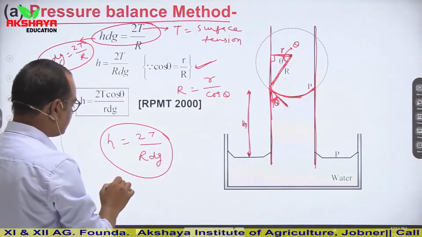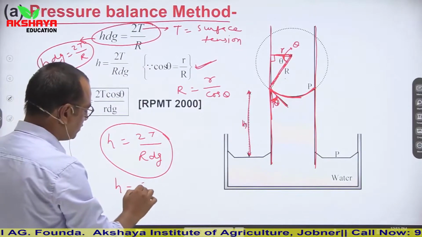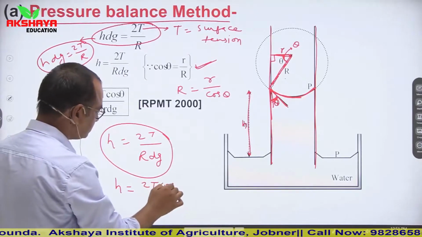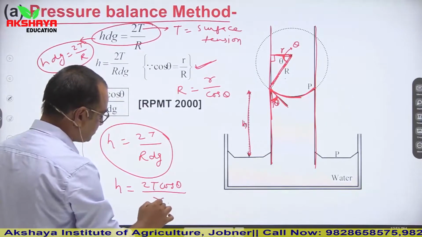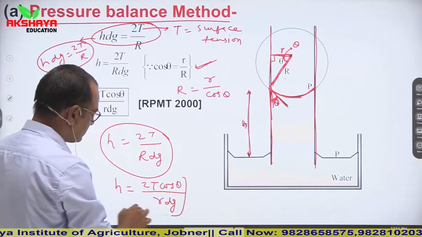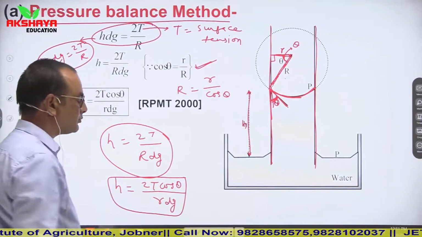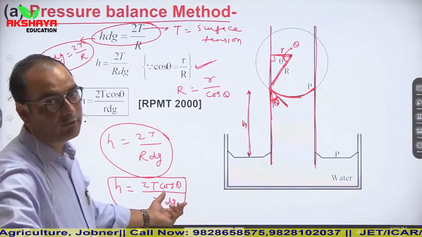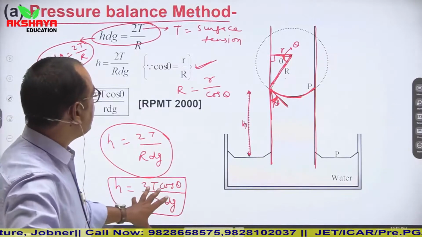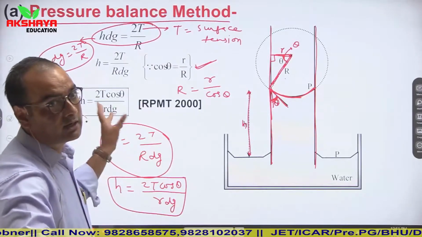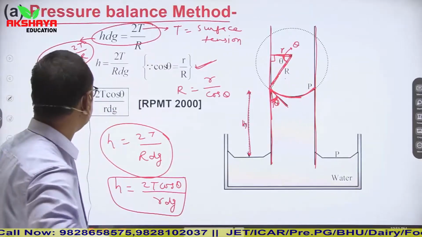From here you can get another formula: H is equal to 2T cos theta upon small r D G. This theta is the angle of contact. So this is another method by which we can calculate surface tension.